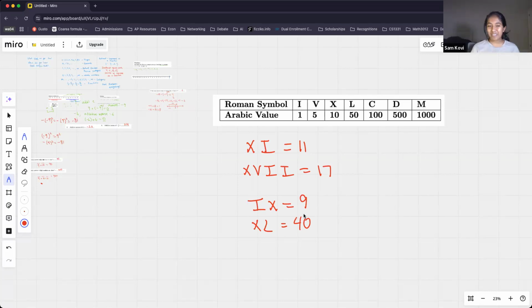Now, I couldn't do something like VL because V and L are not next to each other. If you look at this chart, V is too far from L, so I can't put V right before L. If I wanted to express the number 45, for example, instead of VL, how could I express 45?